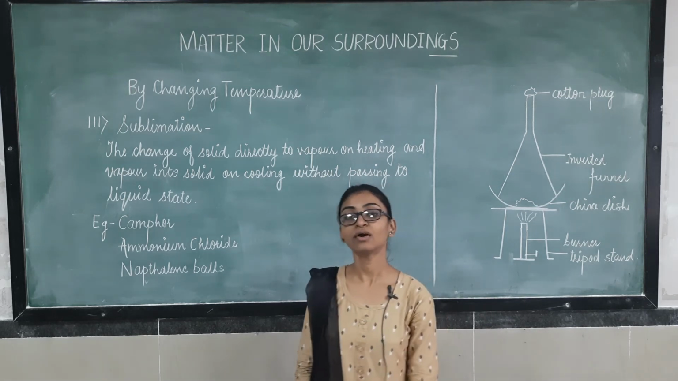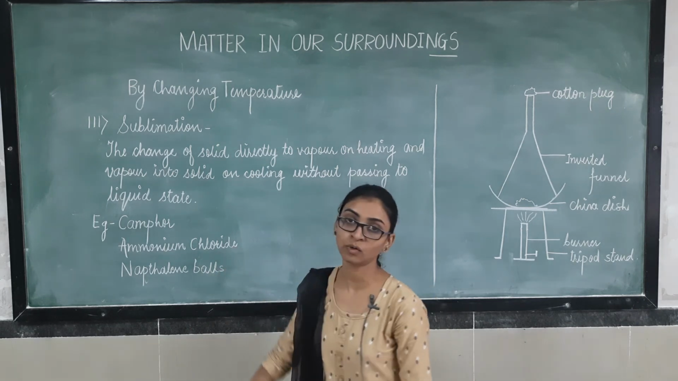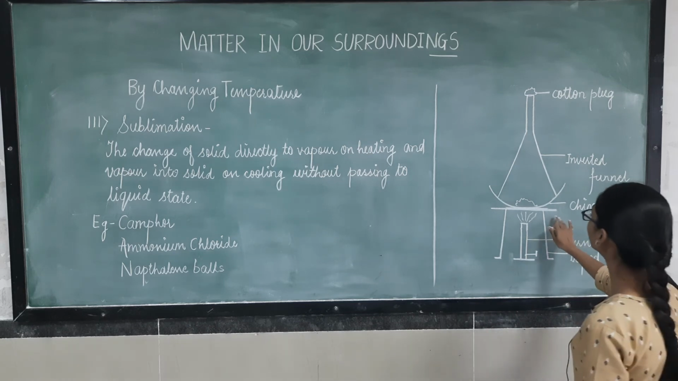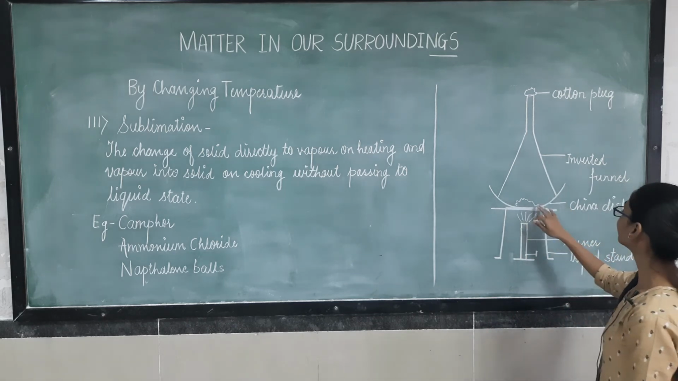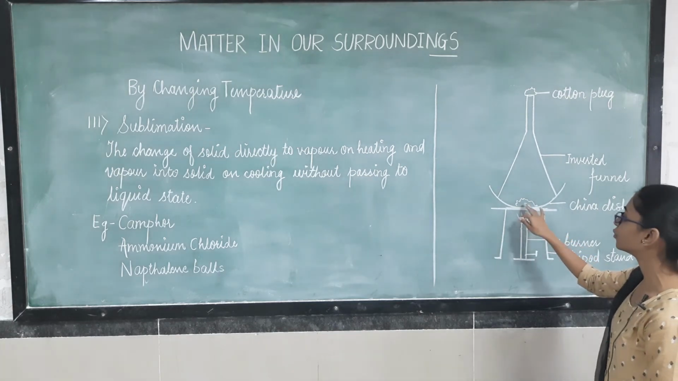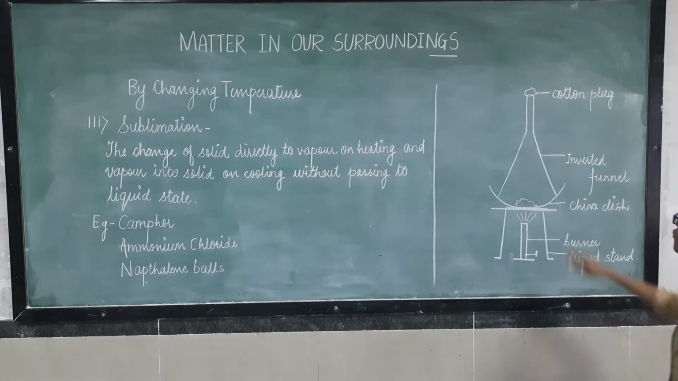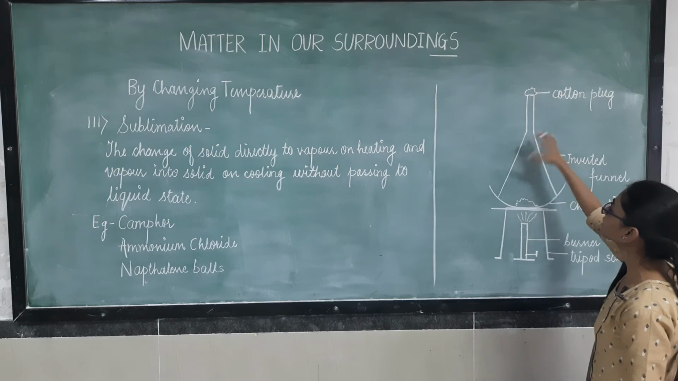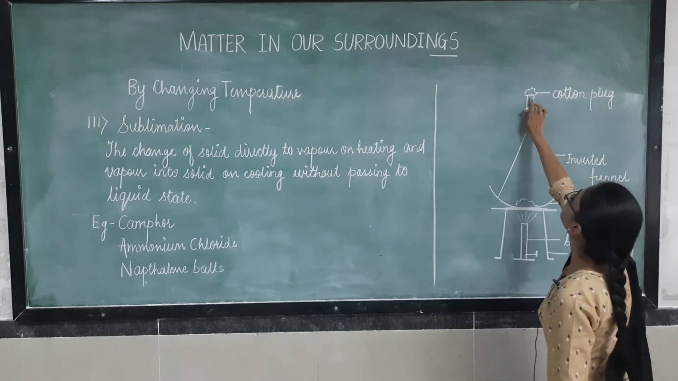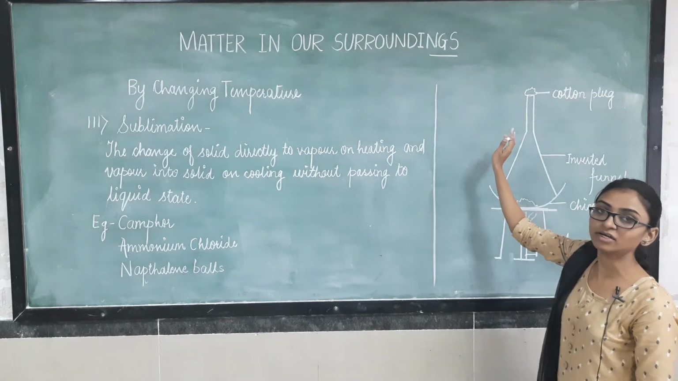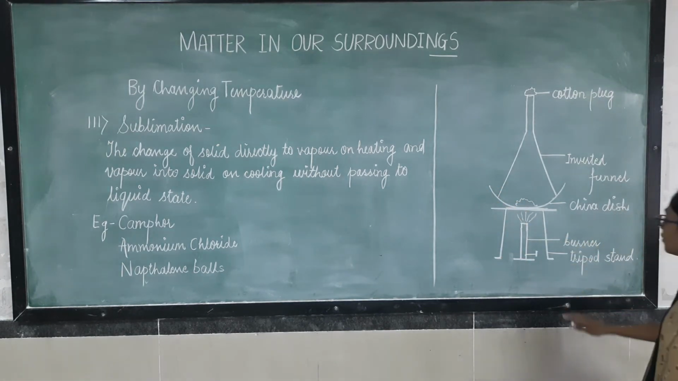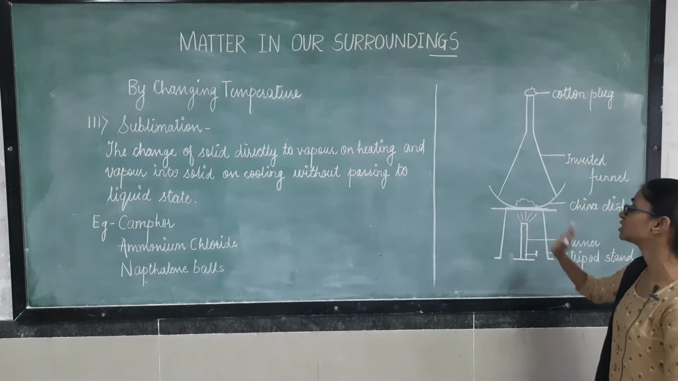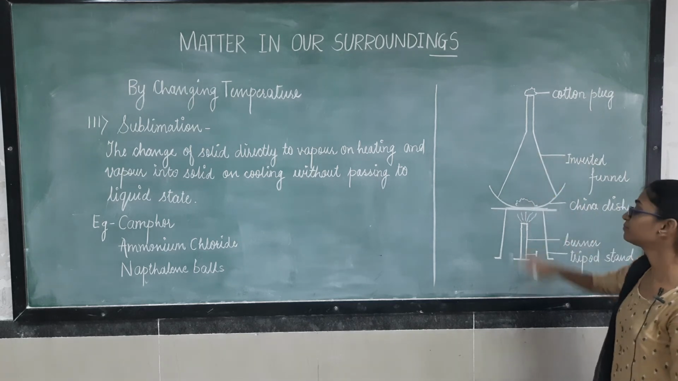Okay, so we will see one example of ammonium chloride here. Let's pay attention. What we have done here is taken one china dish, and here we have taken solid ammonium chloride. Now we have covered this with an inverted funnel. The funnel is kept in an inverted way and we have sealed its mouth with a cotton plug. Now we will start giving heat to this china dish. What will happen?